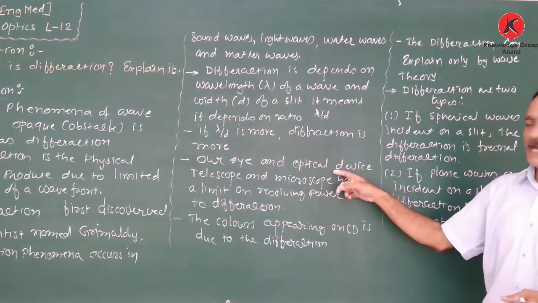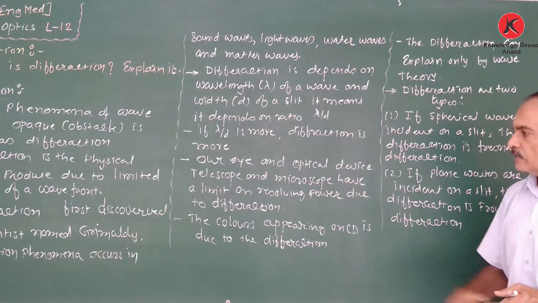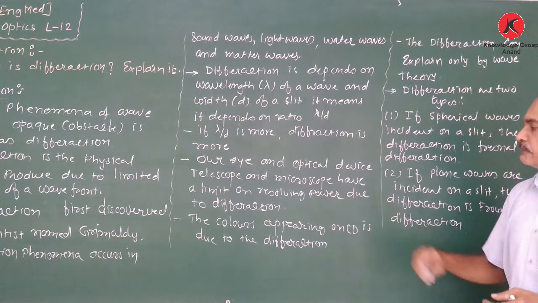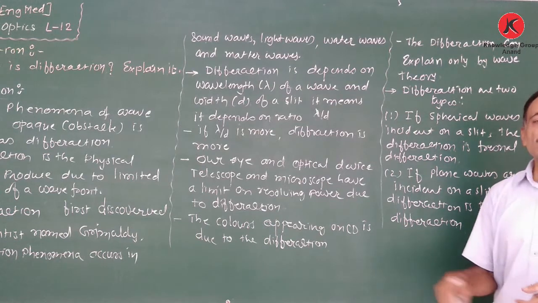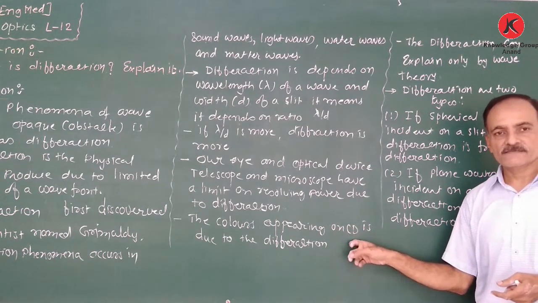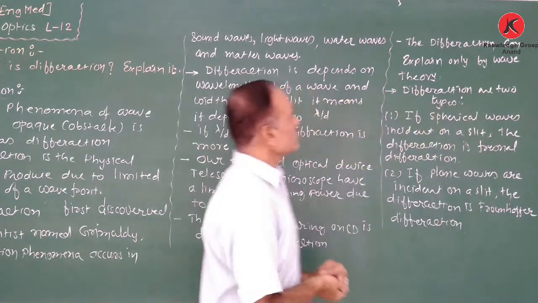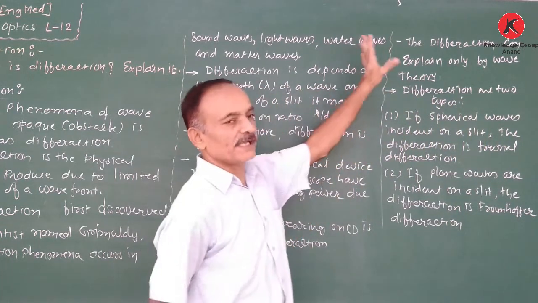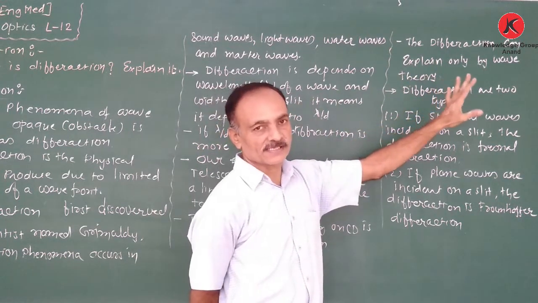Now, our eye and other optical devices like the telescope and microscope have a limit on resolving power due to the phenomena of diffraction. The colors that appear on a CD are due to the phenomena of diffraction. Now listen, diffraction can be explained only by the wave theory, not the particle theory.